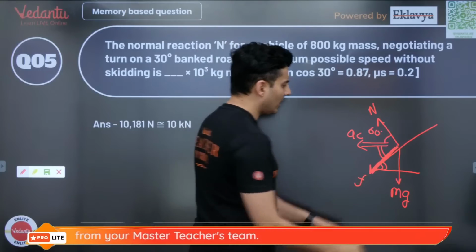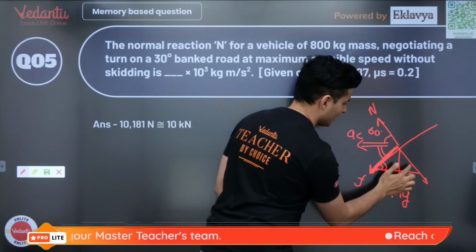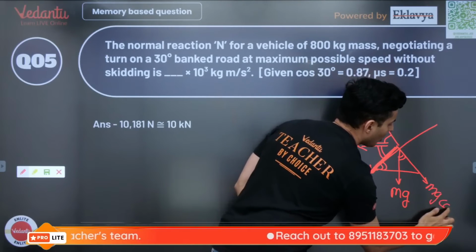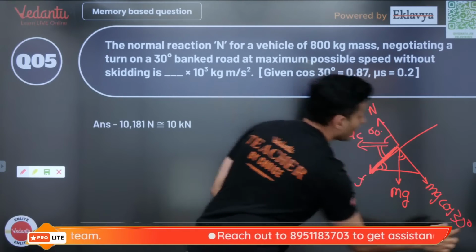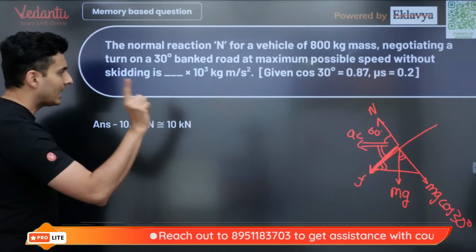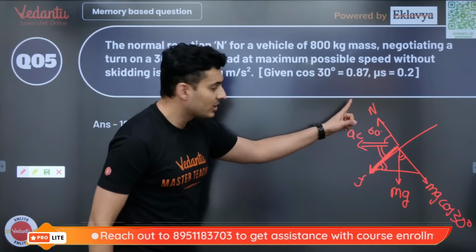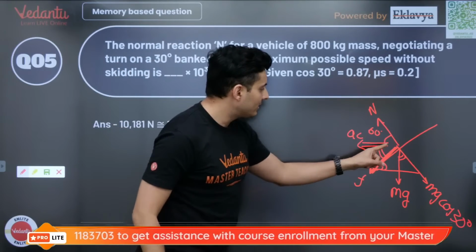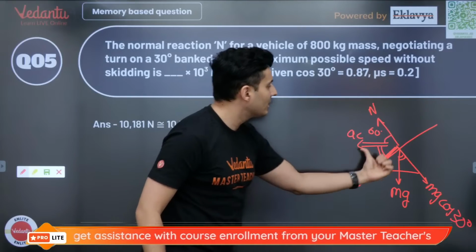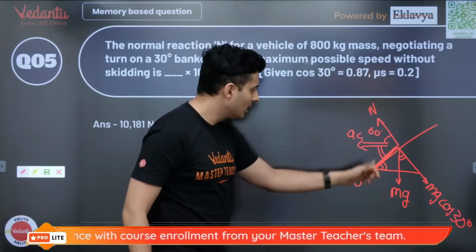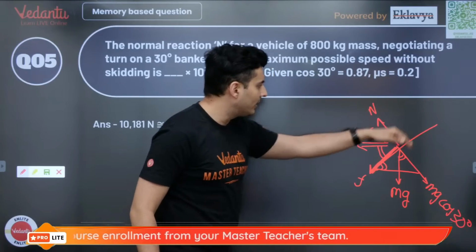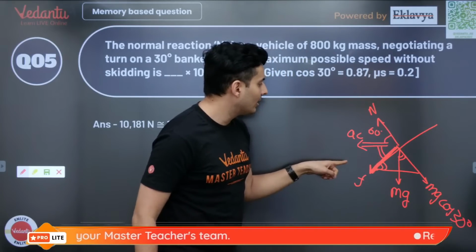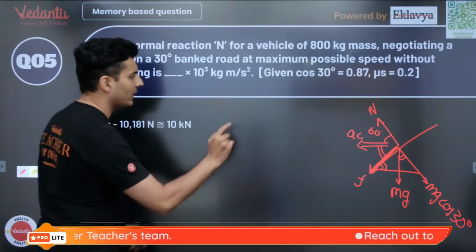So I can split mg into two components. This component, because this is also 30 degrees, will be mg cos 30 degrees. Now what I can do is, the normal force is going to balance two things, or not balance actually, there will be a component of acceleration in the vertical direction. Friction is there along the plane, normal is there perpendicular to the plane, mg is also there perpendicular to the plane, acceleration also has a component.